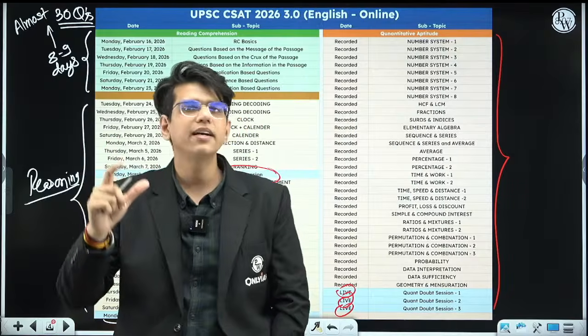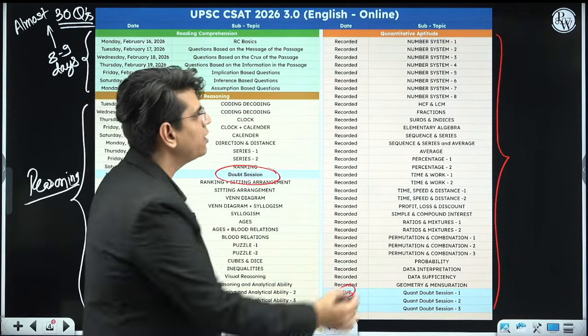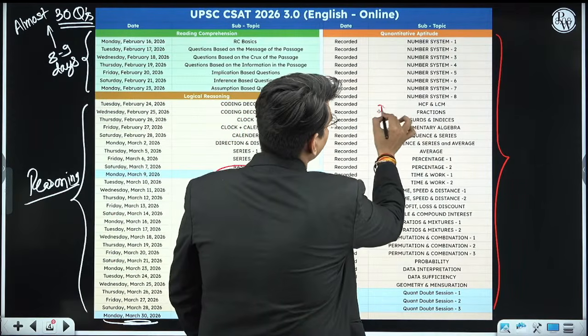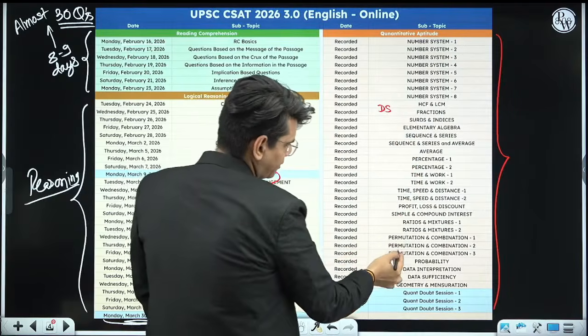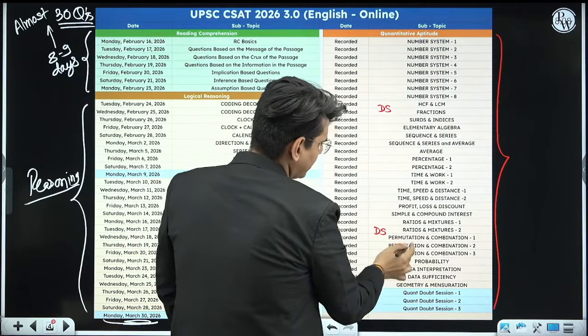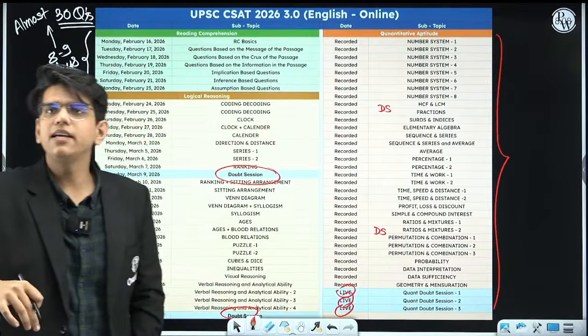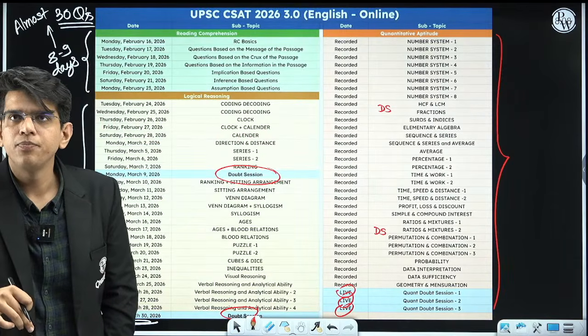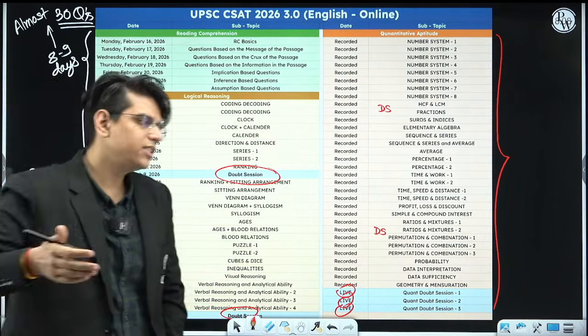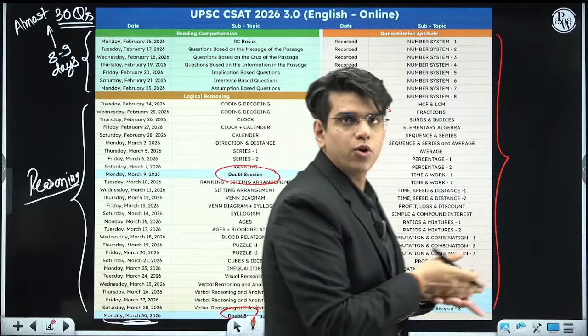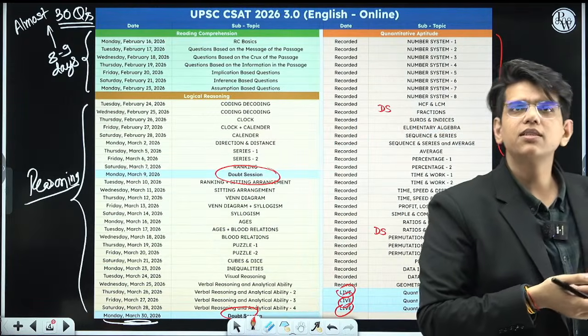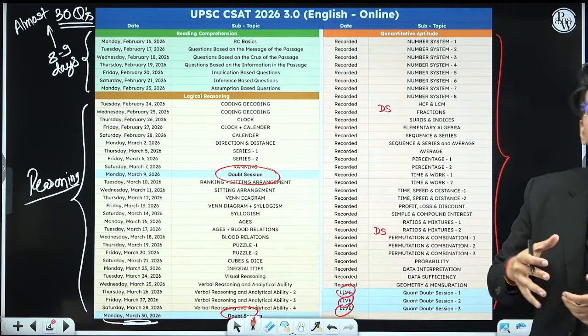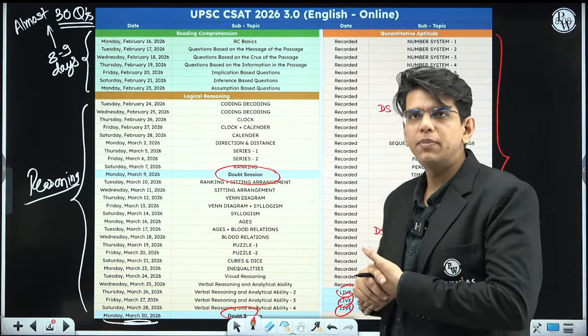Suppose you have completed number system, HCF, LCM, we can place one doubt session here. Then we can place one doubt session after ratio, proportion and mixtures, and then the last one when we complete the overall quant section. So in 3 doubt sessions I will try to solve your doubts in your DPPs, some questions from class, PYQs, all those things we will try to complete.